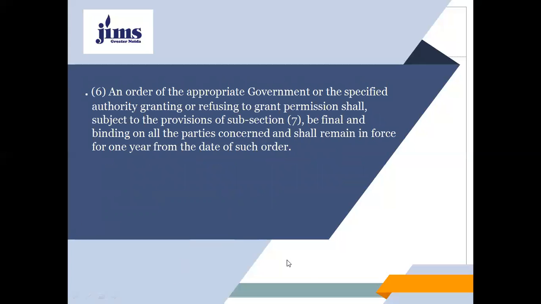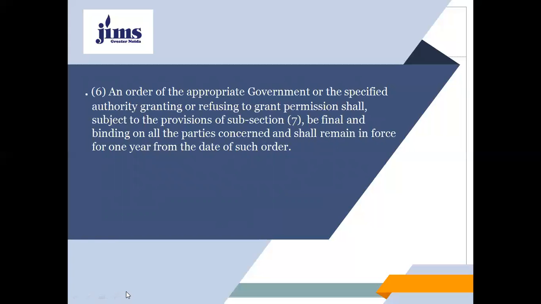And an order of the appropriate government or the specified authority granting or refusing to grant the permission shall, subject to the provisions of subsection 7, be final and binding on all the parties. So whatever decision is taken by the appropriate government or the specified authority, my dear students, that would be final and binding on all the parties concerned and shall remain in force for 1 year from the date of such order.